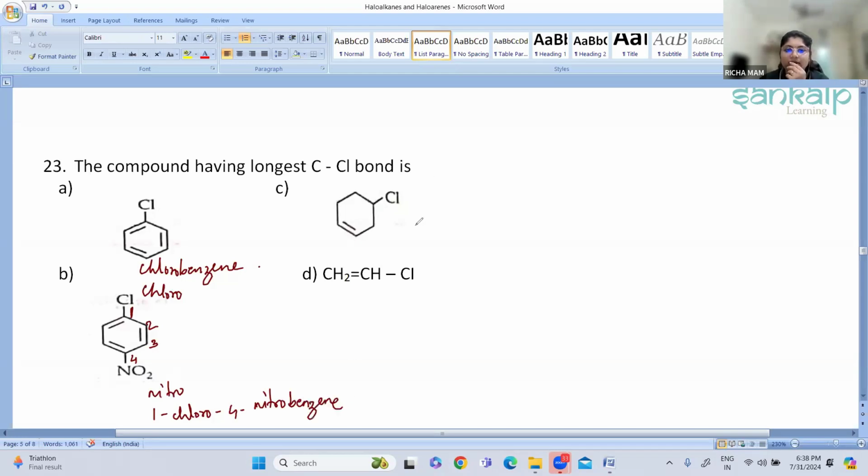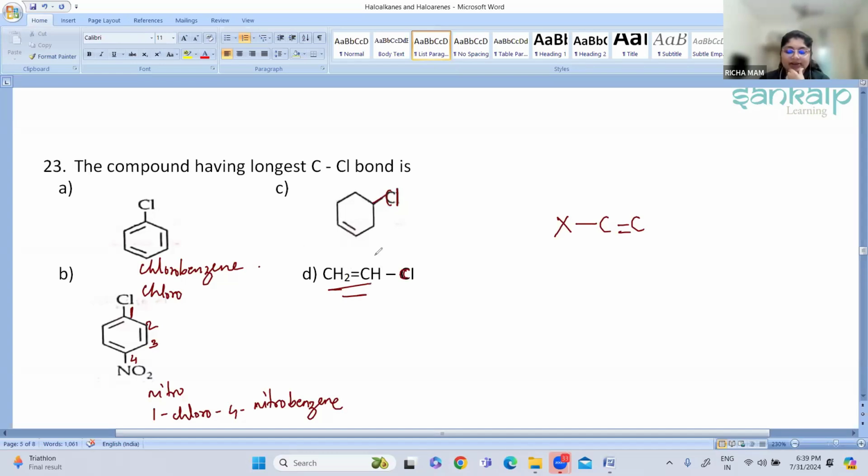Then option C. What is option C? We have studied something called allyl compounds, right? Here both are vinyl compounds. Allyl means the group is attached to the carbon next to a carbon-carbon double bond. Here, this is a vinyl chloride, where your halogen is attached to the carbon which is part of a carbon-carbon double bond. So these are the four options.